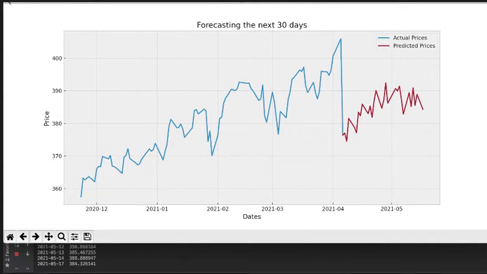In the fourth and final graph, we were able to show some rather interesting data. The blue data is all of the previous data that we gathered, and it's the actual prices, and the red data is forecasted future predicted data. So one interesting thing about this is predicting stocks is very tough, it's very volatile, and there are so many factors that can change a stock's price.